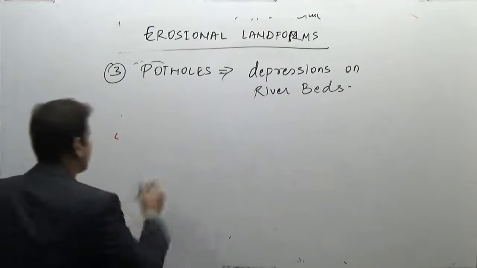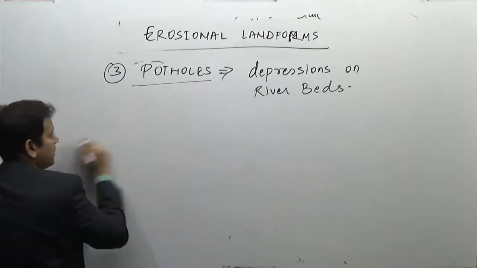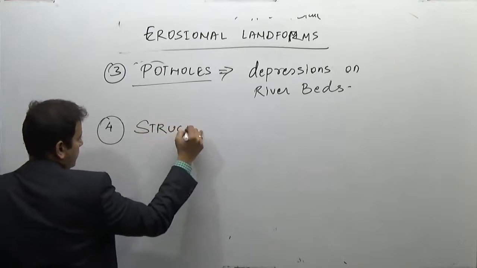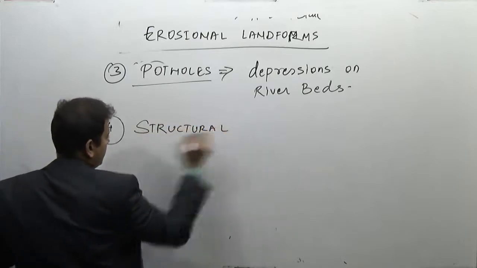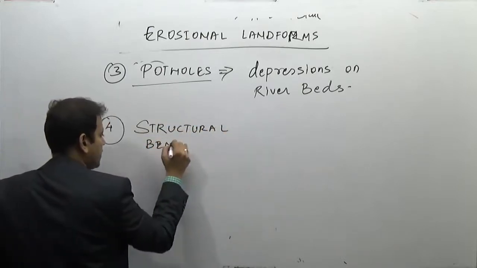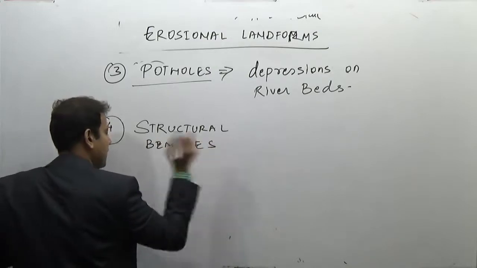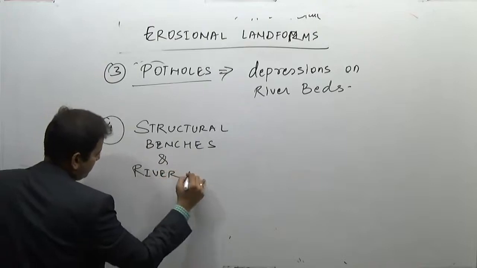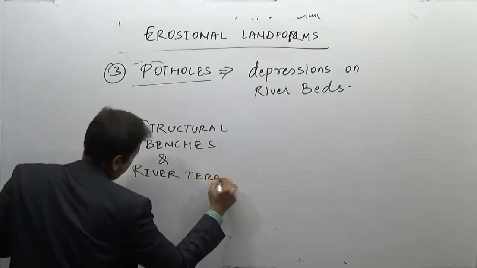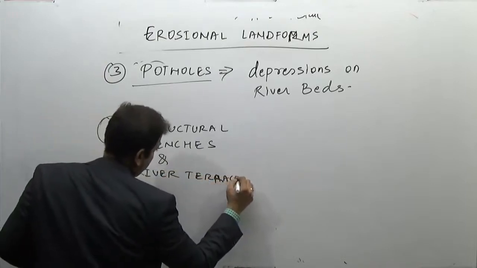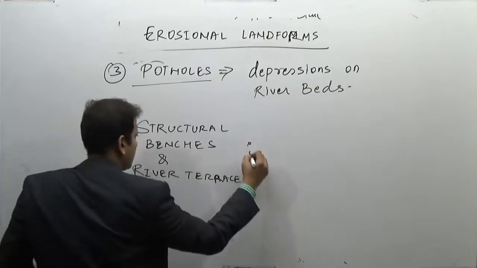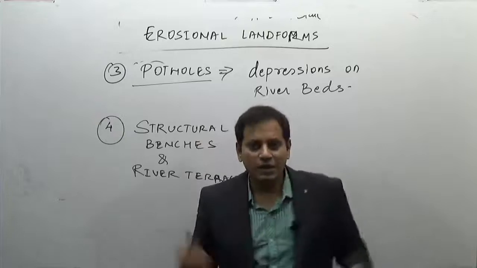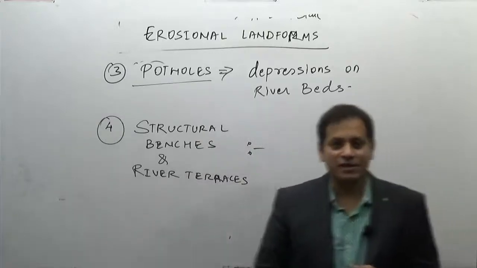Now the next kind of erosional landform is structural benches and river terraces. What are the structural benches and river terraces?